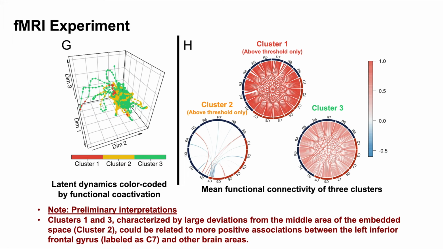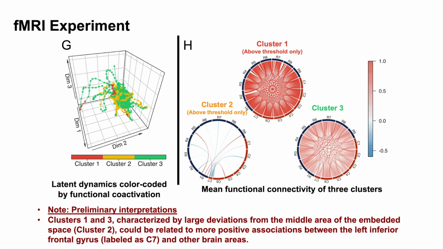Then, what could these dynamics mean? Although the interpretation of latent variables is not a trivial task, we could connect the topology of the dynamics to, for example, the patterns of functional connectivity. We clustered time points of the neural data into three groups based on the degree of functional coactivation among 16 regions of interest we used. We could find that some time points with negative associations between the left inferior frontal gyrus and other brain regions are found around the middle area of the embedding space, while positive associations are more related to the departure from this middle area.